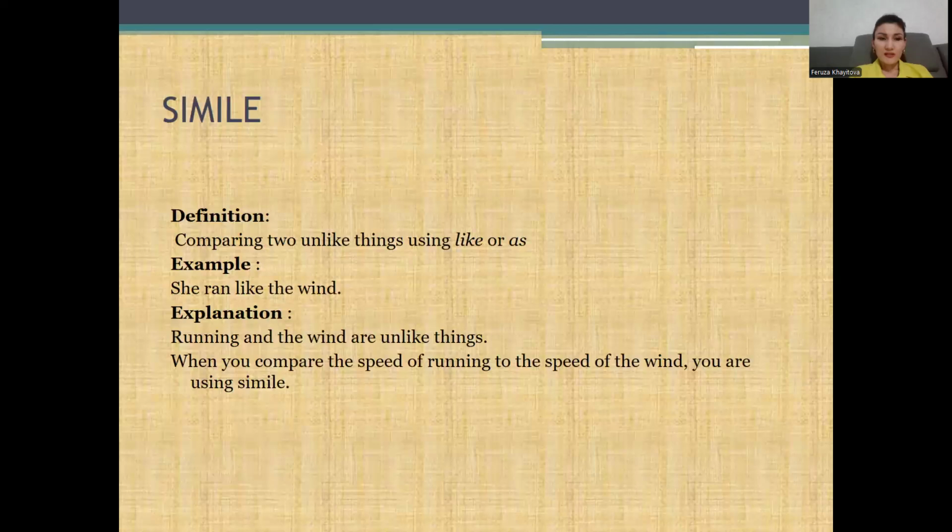Definition. What is simile? Comparing two unlike things using like or as. For example, she ran like the wind. Running and the wind are unlike things. When you compare the speed of running to the speed of the wind, you are using simile.